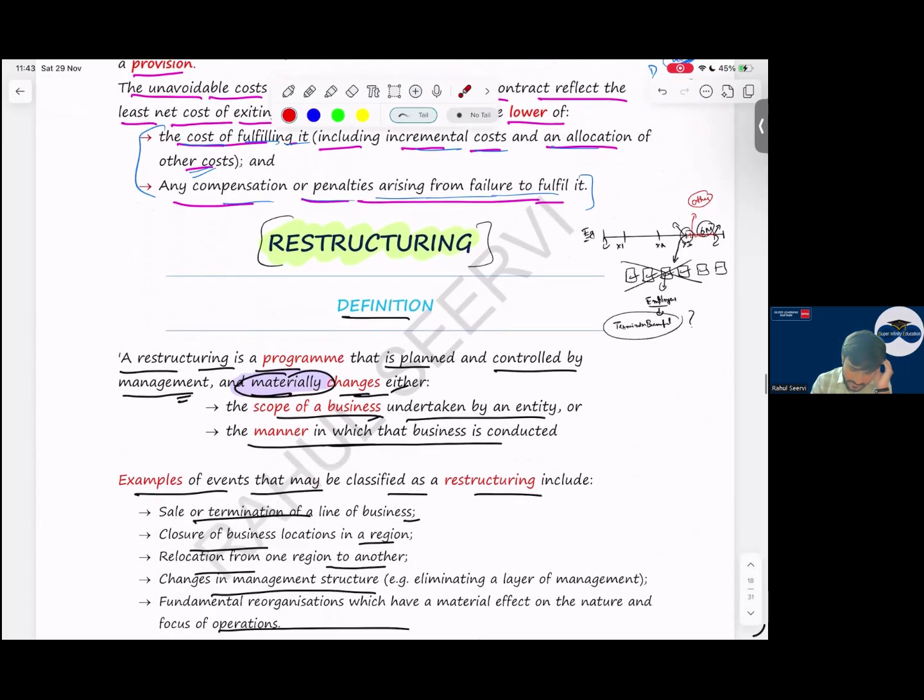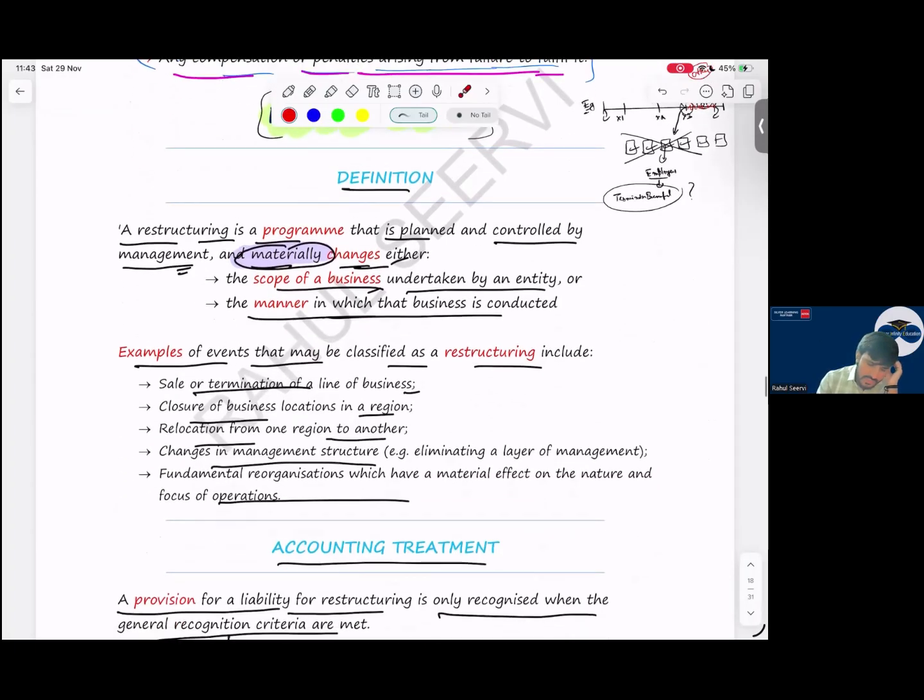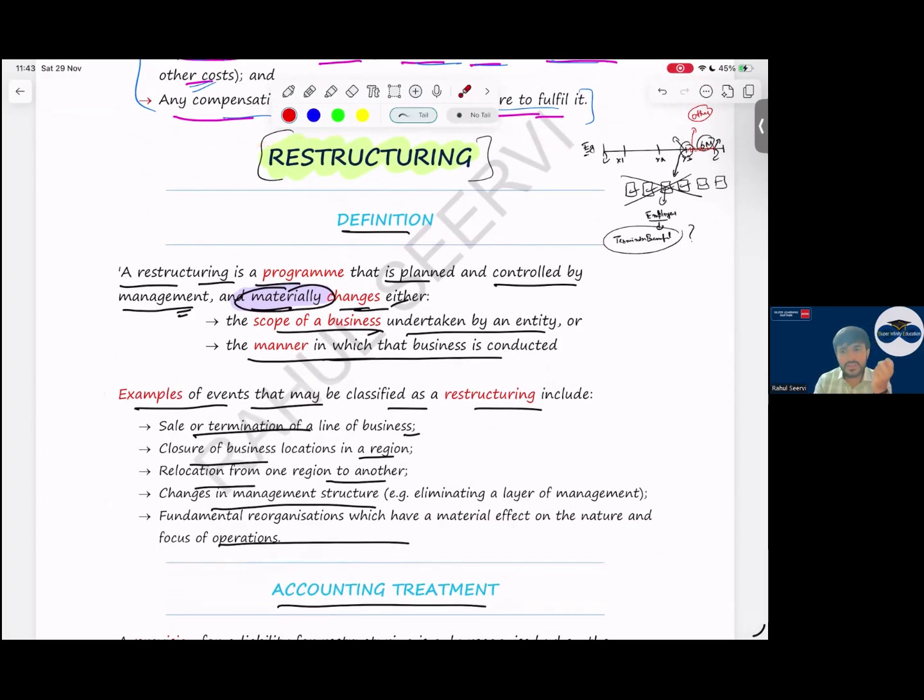So this part is done. Then coming to restructuring. What does restructuring mean, sir? Restructuring is a program which changes the scope of the business or the manner in which we do the business. Sir, I know that in future we will be doing restructuring. Can I record it as a provision? Can I recognize the expense today itself? Can we create a provision? Yes, when the conditions are met.